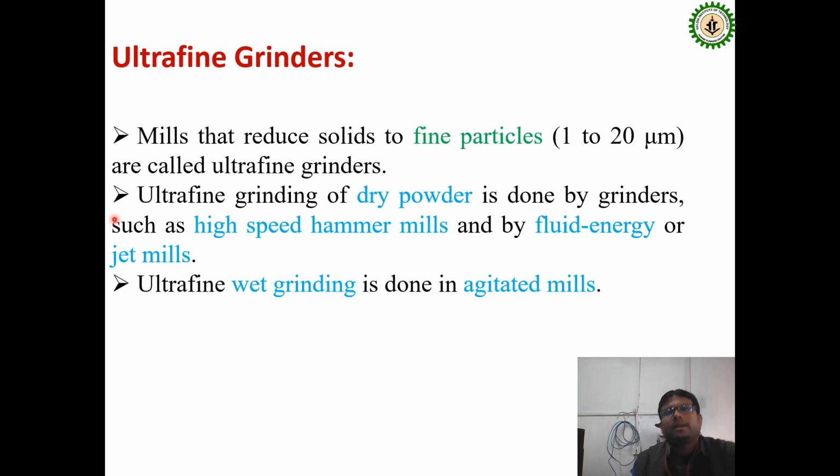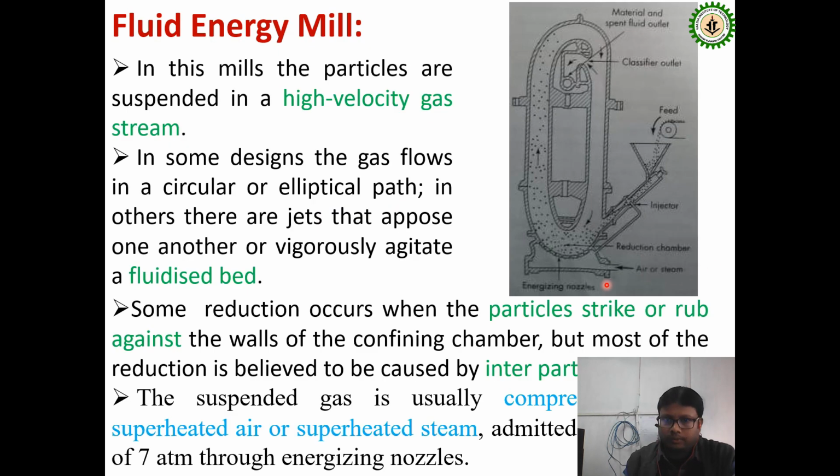The next size reduction equipment is the ultrafine grinder. This is generally preferable for fine particles in the range of about 1 to 20 micrometers. Ultrafine grinding of dry powder is done by grinders such as high speed hammer mills and fluid energy mills. Ultrafine wet grinding is generally done in agitated mills.